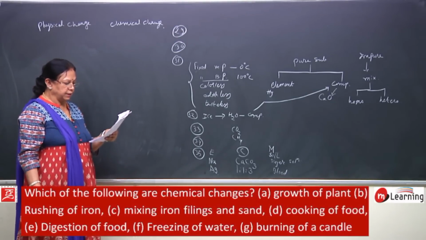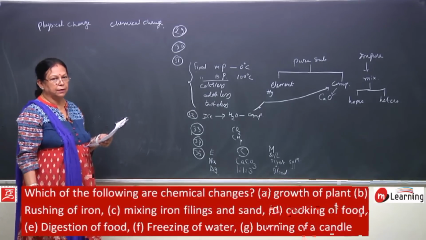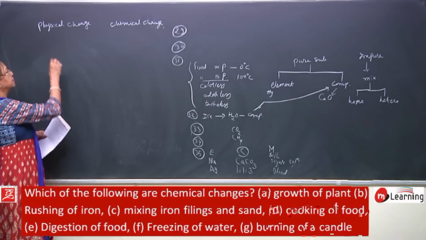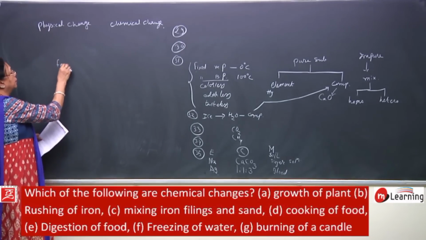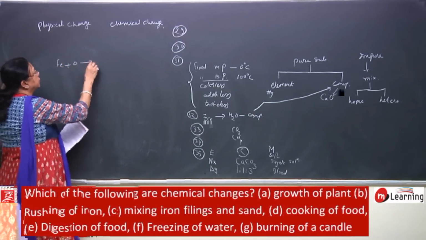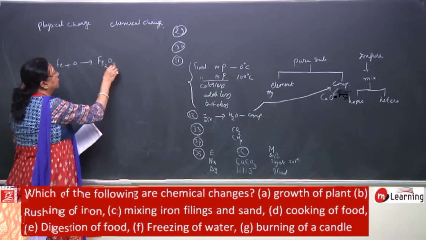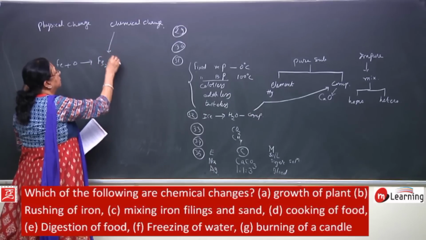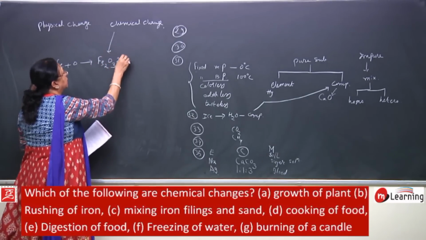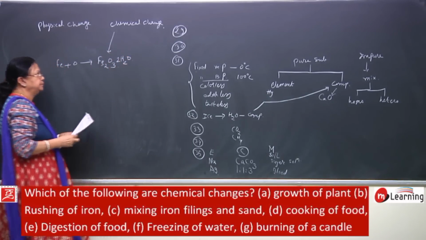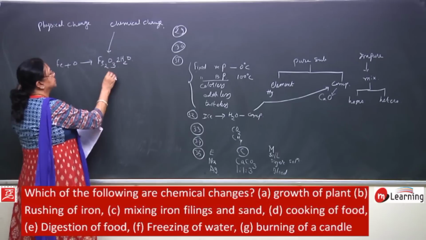Then rusting of iron. Rusting of iron is what? Iron combines with oxygen. What is rust?